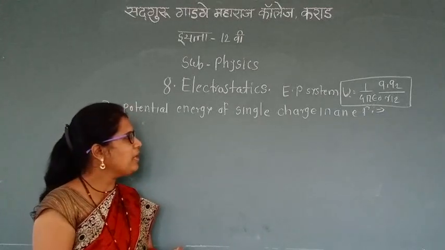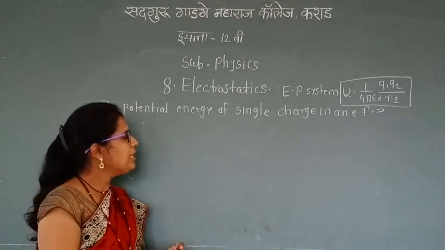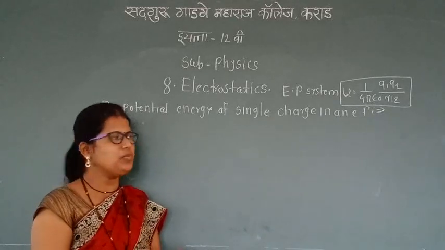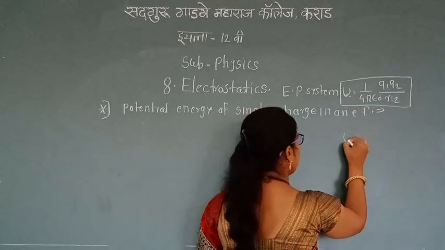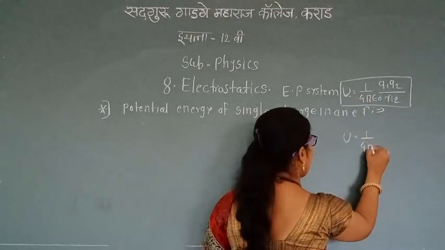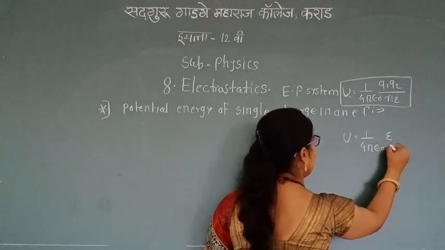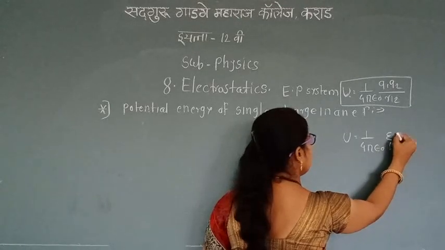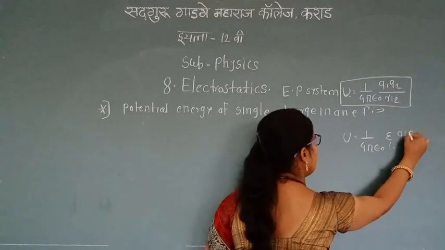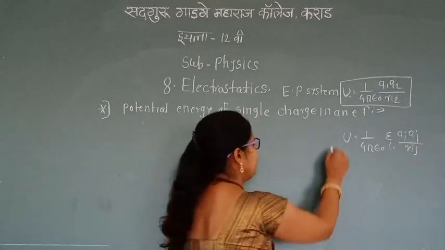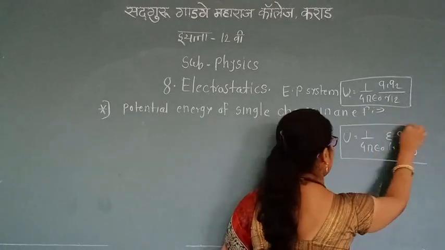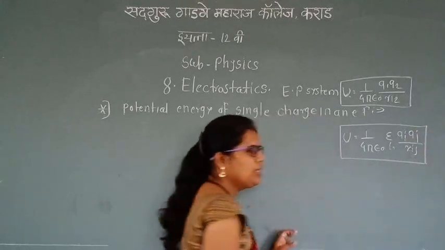And one more point we have learned: the electric potential energy of a system of n charges. The equation is the same, only there we write U equals 1 upon 4 pi epsilon, summation over i, summation over j, Qi Qj upon Rij. This is the electric potential energy of a system of n charges.